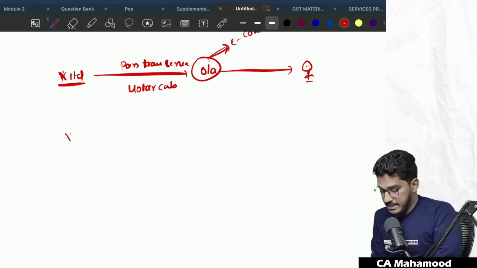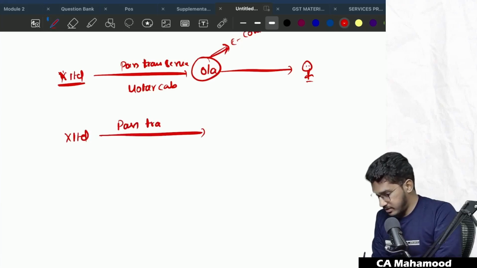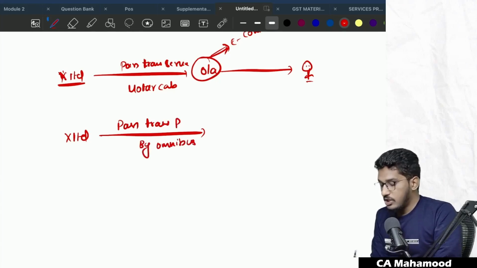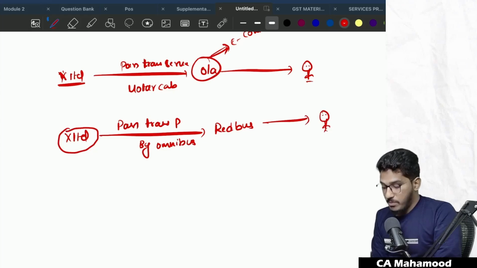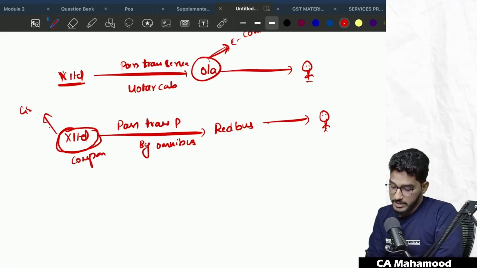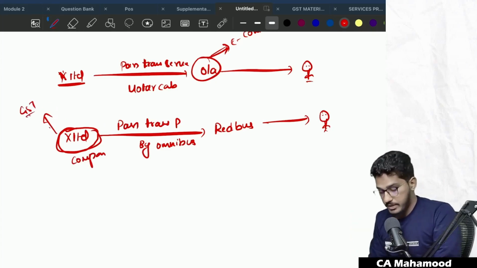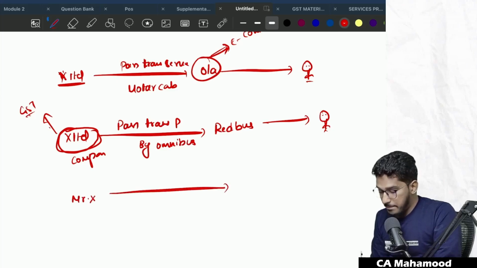Next one. Take for example, X Limited company. It is providing passenger transportation services by way of omnibus, through an e-commerce operator. Take for example, through an e-commerce operator Redbus to the recipient. Who will pay the GST here? See, here the service is transportation of passengers by omnibus, but the supplier is a company. Here this company only will pay the GST to the government, not the e-commerce operator. Let me tell you another scenario. Some person, Mr. X, he is providing passenger transportation services.